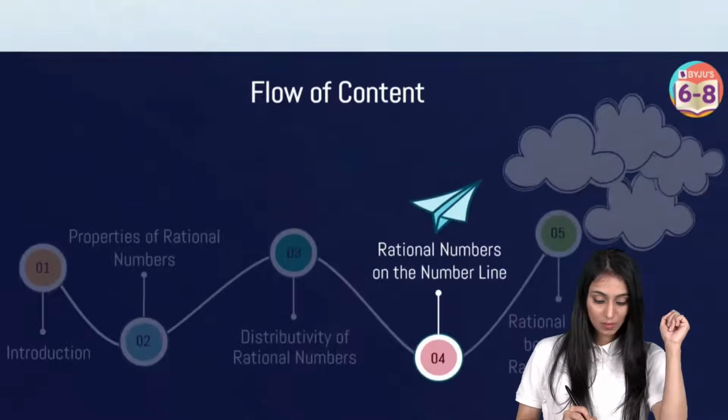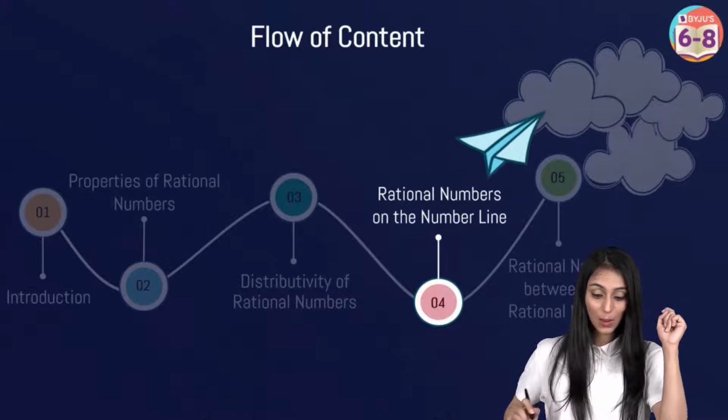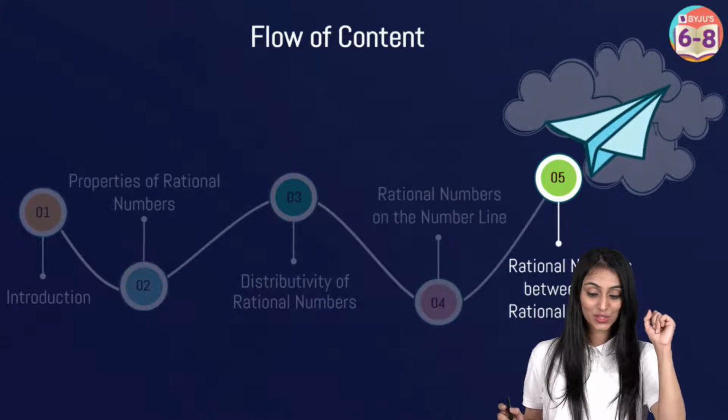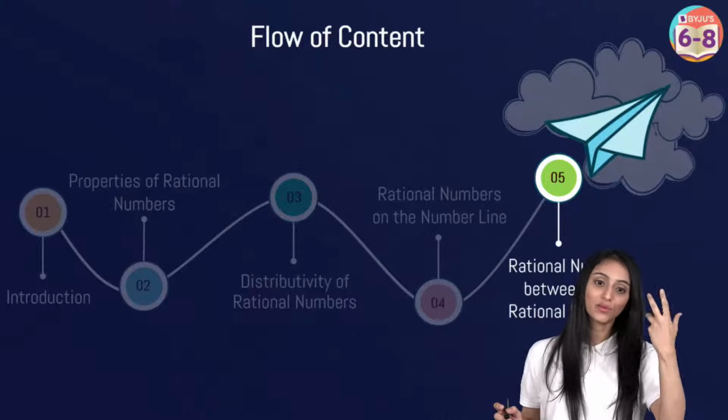All right, so this was about how to represent rational numbers on the number line. Now let's move ahead to our last topic, which is rational numbers between two rational numbers. So how to find this out?